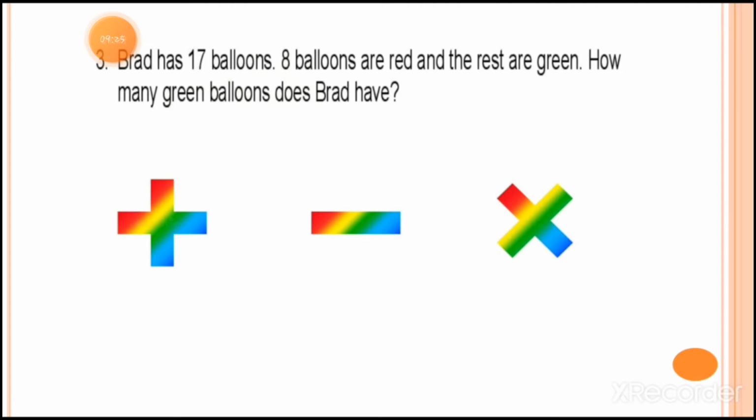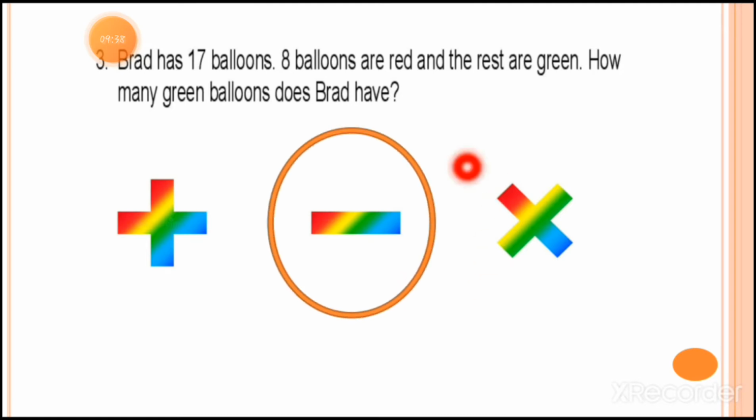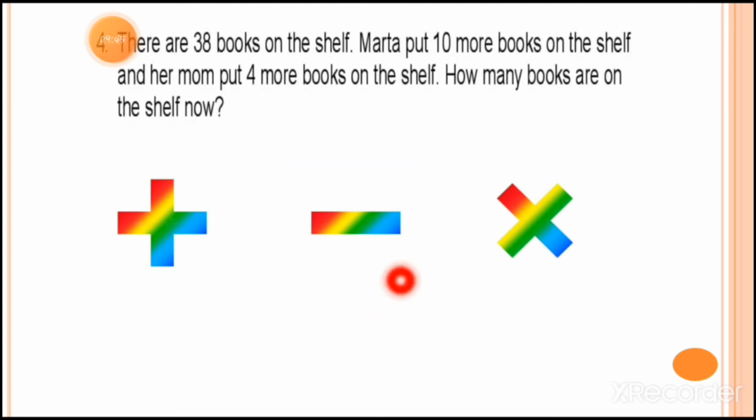It means this word problem is also a subtraction word problem. We go with the subtraction sign, so we can put a circle on the subtraction sign. This much easy it is.